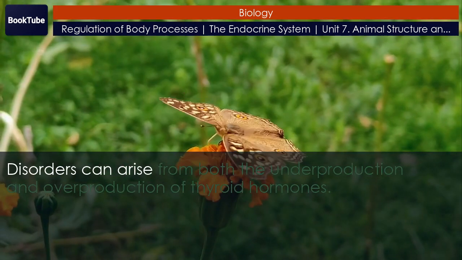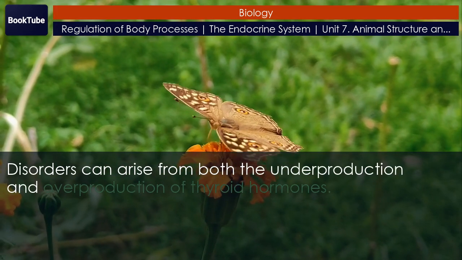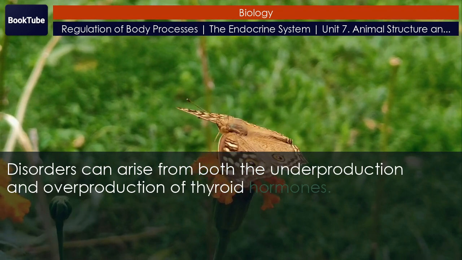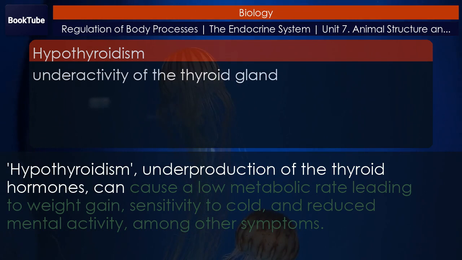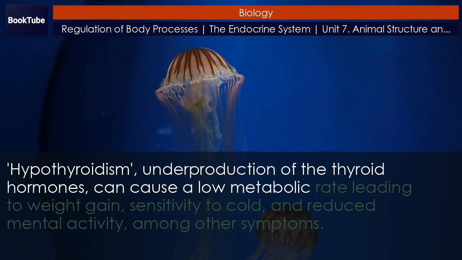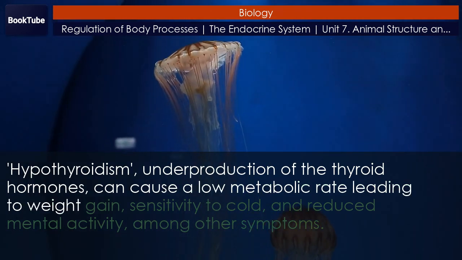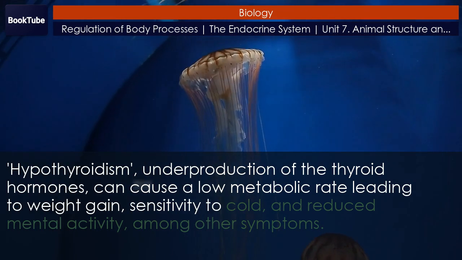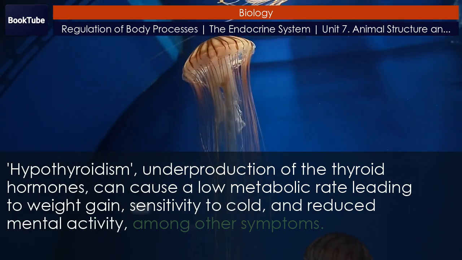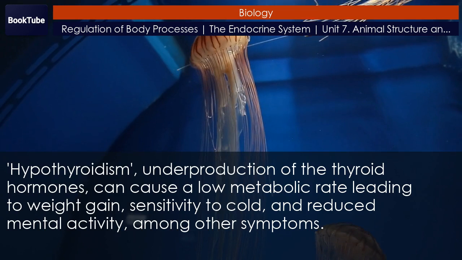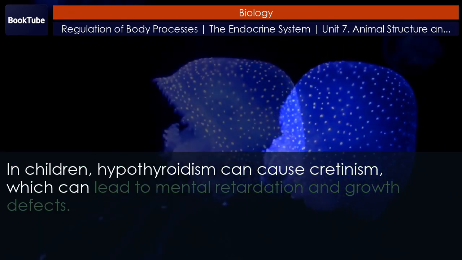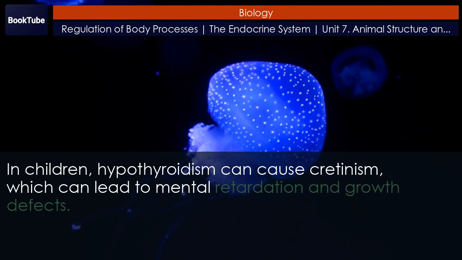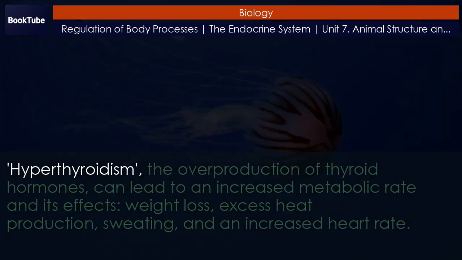Disorders can arise from both the underproduction and overproduction of thyroid hormones. Hypothyroidism, underproduction of the thyroid hormones, can cause a low metabolic rate leading to weight gain, sensitivity to cold, and reduced mental activity, among other symptoms. In children, hypothyroidism can cause cretinism, which can lead to mental retardation and growth defects.